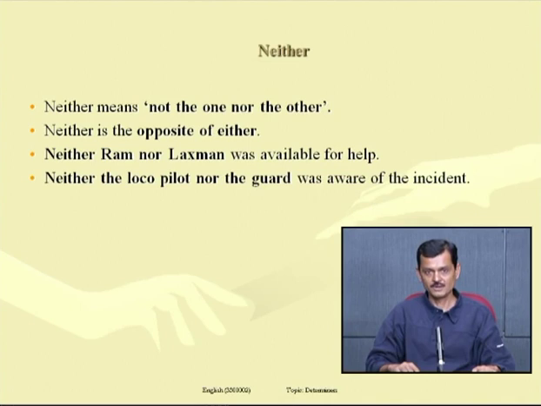Neither the loco-pilot nor the guard was aware of the incident. What happened? Didn't they come to notice it? They means loco-pilot or the guard? No, none of them knew about it. Neither the loco-pilot nor the guard was aware of the incident, not the one nor the other.